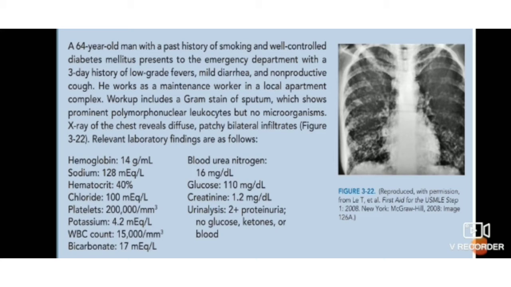And the laboratory findings are hemoglobin 14 gram per milliliter, sodium 128 milliequivalents per liter, hematocrit 40%, chloride 100 milliequivalents per liter, platelets 2 lakhs per millimeter cube, potassium 4.2 milliequivalents per liter, WBC 15,000 per millimeter cube, bicarbonate 17 milliequivalents per liter, blood urea nitrogen 16 milligram per deciliter, glucose 110 milligram per deciliter, creatinine 1.2 milligram per deciliter, urine analysis 2 plus proteinuria, no glucose, ketones or blood.